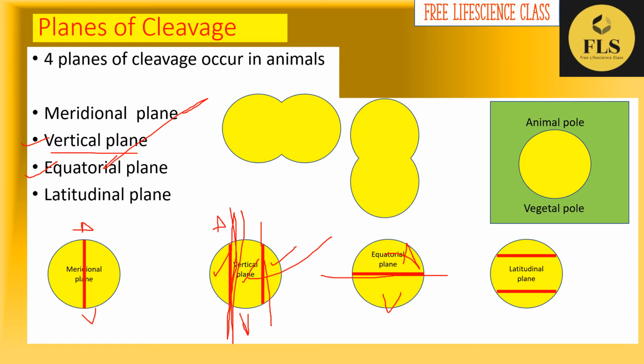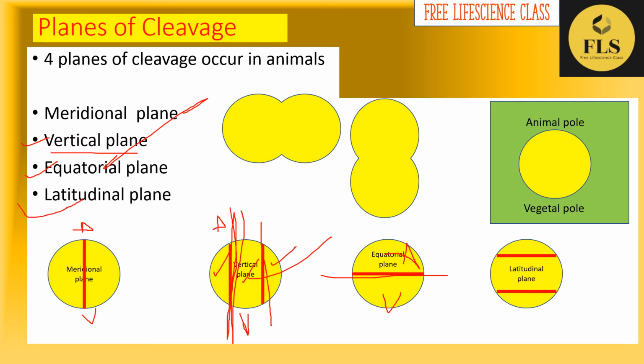Okay, so in this plane it bisects the zygote through the equator and halves the cell into two. We get equal sized blastomeres, but the content is different, that is, one half animal pole and one half vegetal pole. Okay, so this is happening in the third cleavage furrow of frog, or third cleavage of frog.